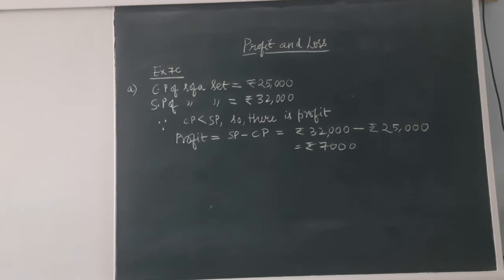Now in the previous question, the cost price was given to you, the selling price was also given to you, and you found the profit. Now in this question, the selling price is given to you and the profit is also given to you. You don't know the cost price. Yesterday itself, I told you how to find out the cost price and what the formula for cost price is. So all the students kindly comment down in the comment section what the formula for cost price is. Till then, I am solving this question for you. So kindly pay attention, students.